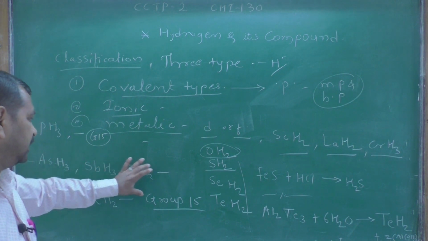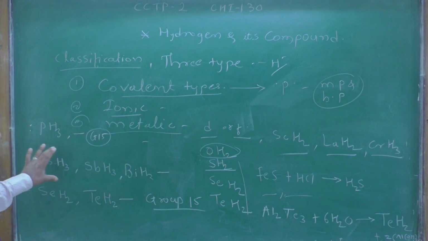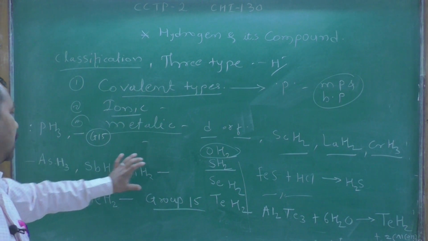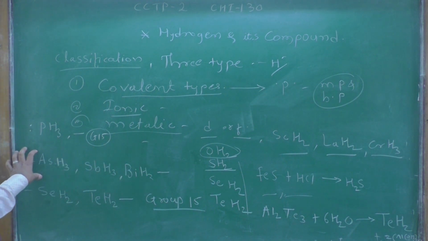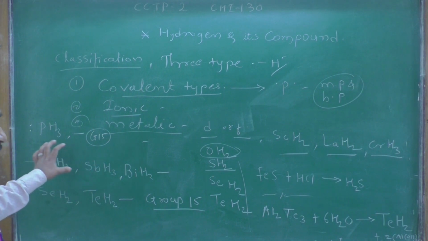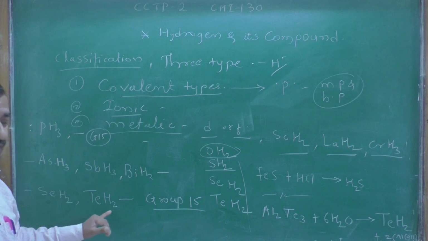Bismuth hydride is a very poisonous hydride, and they are identified using the Marsh test, for identification of arsenic, when these gases are formed.